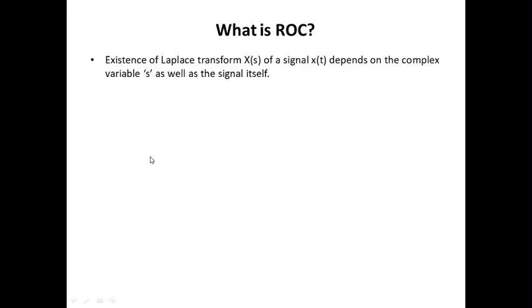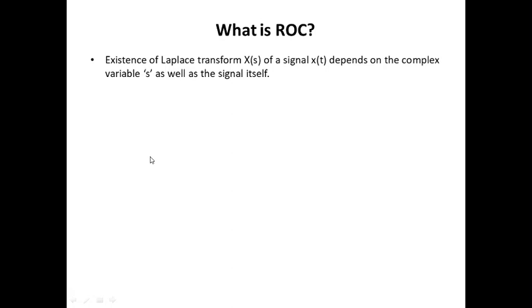Existence of Laplace transform x of s of a signal x of t depends upon the complex variable s as well as the signal itself. That is, when you obtain a Laplace transform of a signal, you should confirm that Laplace transform should exist or it should converge. If that Laplace transform does not converge, then there is no point in obtaining the frequency representation of that particular signal.